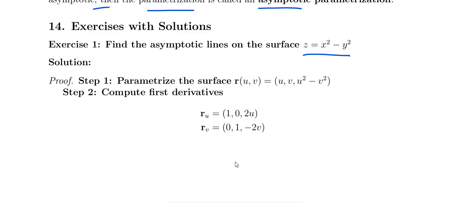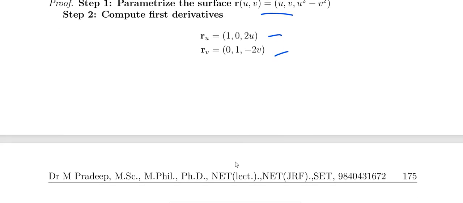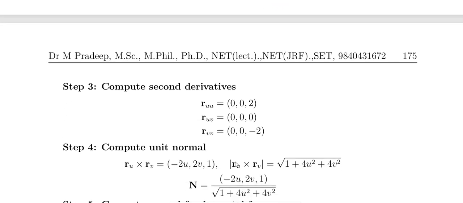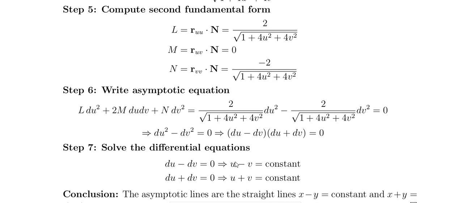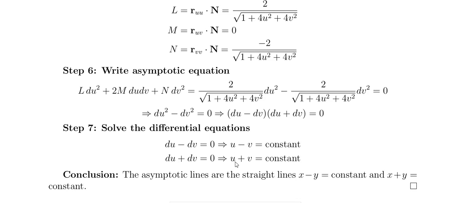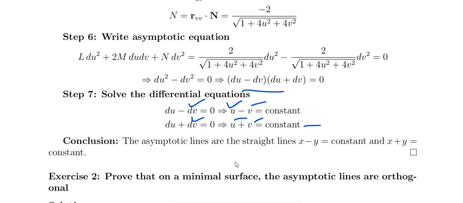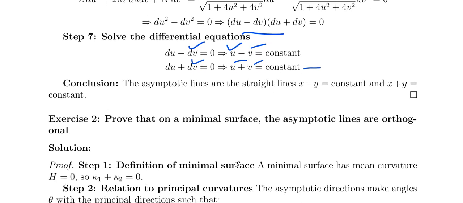If I find the asymptotic lines on the surface, the same surface z equal to x square minus y square. இதனுடைய parametric form and ru, rv and ruu, ruv, rvv எல்லாம் find out பண்ணிட்டு unit normal கண்டுபிடிச்சிட்டு LMN கண்டுபிடிச்சிட்டு and second fundamental formula apply பண்ணீங்கன்னா உங்களுக்கு ஒரு output கிடைக்குது like this. So this is called du minus dv equal to 0, du plus dv equal to 0. இதை integrate பண்ணீங்கன்னா u minus v equal to constant, u plus v equal to constant. And the asymptotic lines என்றது இதுதான் u minus v equal to constant. In terms of xy ல எழுதுனீங்கன்னா x minus y equal to constant, x plus y equal to constant.